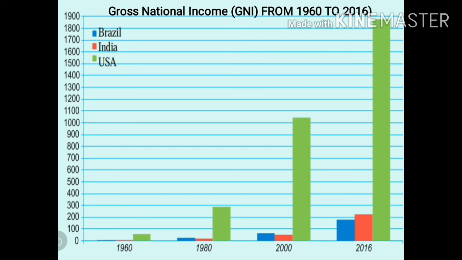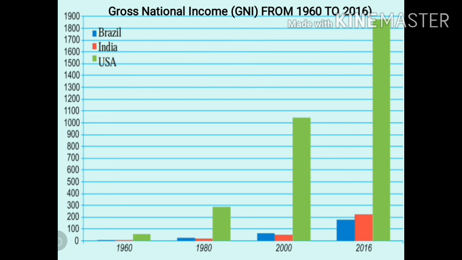So given in the graph are the GNI of Brazil, India and USA. The gross national income is given in US dollars. Now let us see the questions which are given. On your graph you can see the blue color indicates Brazil's GNI, red color India and green color shows USA. So the first question given is, which country's national income was highest in 2016 and how much was it? We have to find the answer for it.